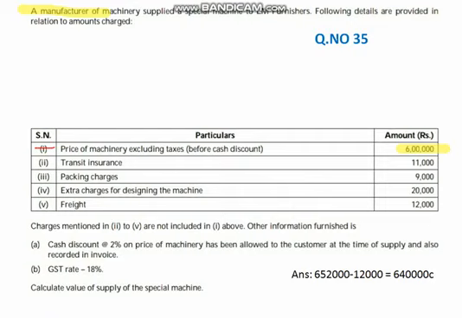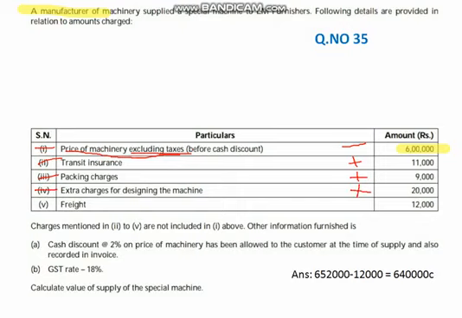And the second one is transit insurance. Whether this transit insurance is added to the value of supply of machinery or not. It is included, remember. So it is included in the value of supply, and you have to add it. Then packing charges, the third one, is also a part of the value of supply. Add this one. Then extra charges for designing machinery, the fourth one, are also included.